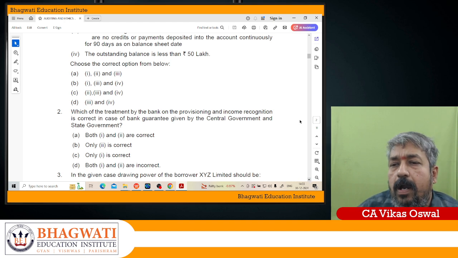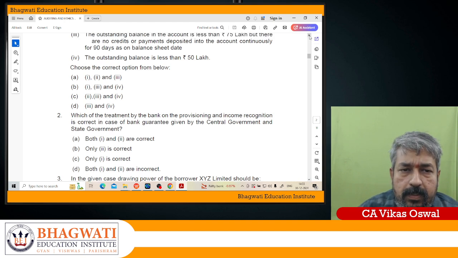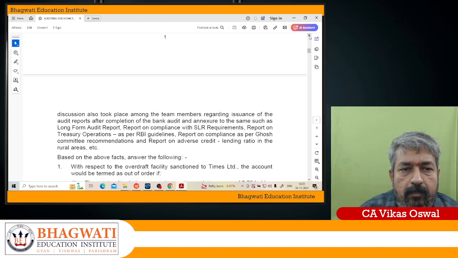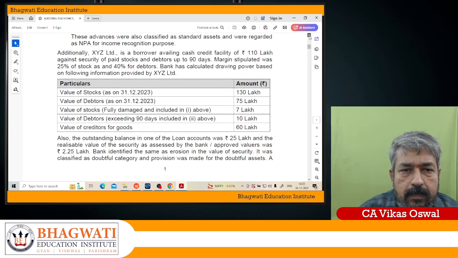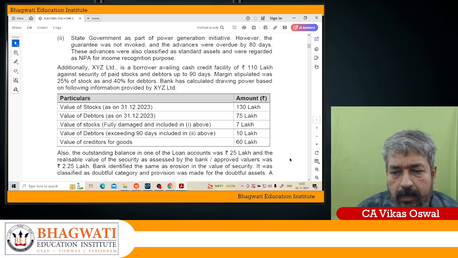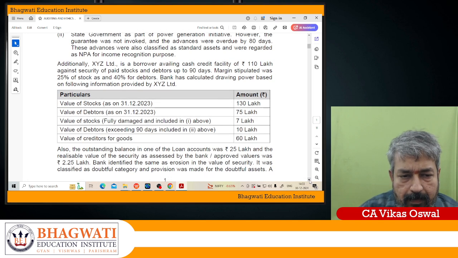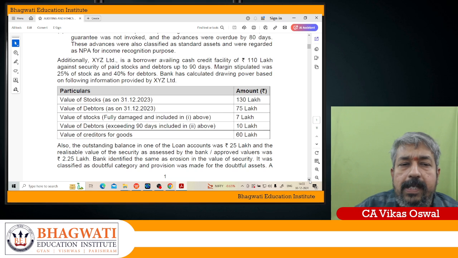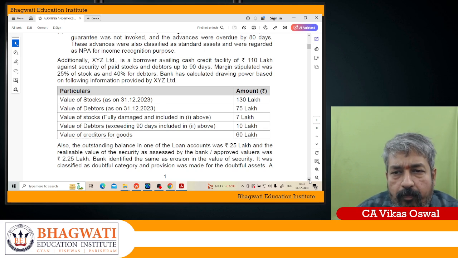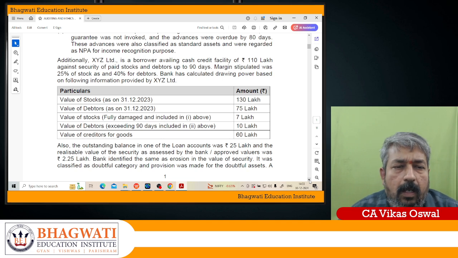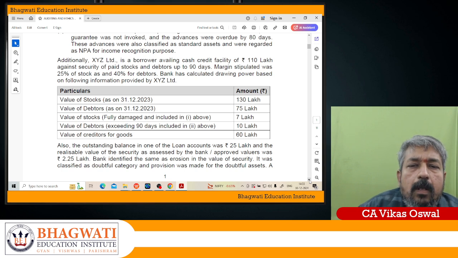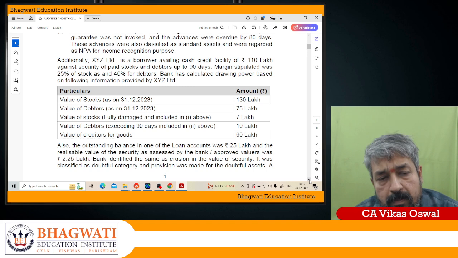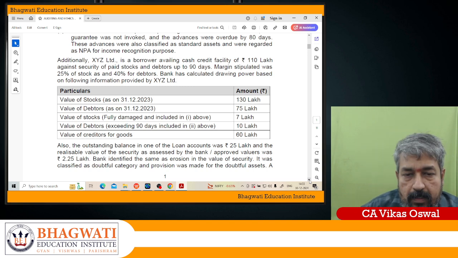Okay. So that part of the question we have read. Now let us go to the next paragraphs. Additionally, XYZ Limited is a borrower availing a cash credit facility of 110 lakhs against security of paid stocks and debtors up to 90 days. Margin stipulated was 25% for the stock and 40% for debtors.